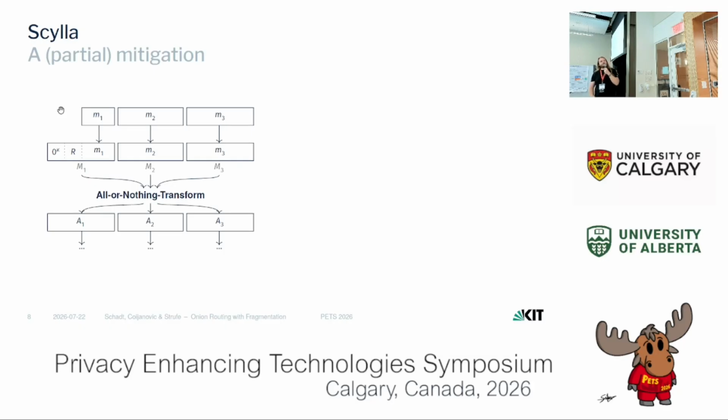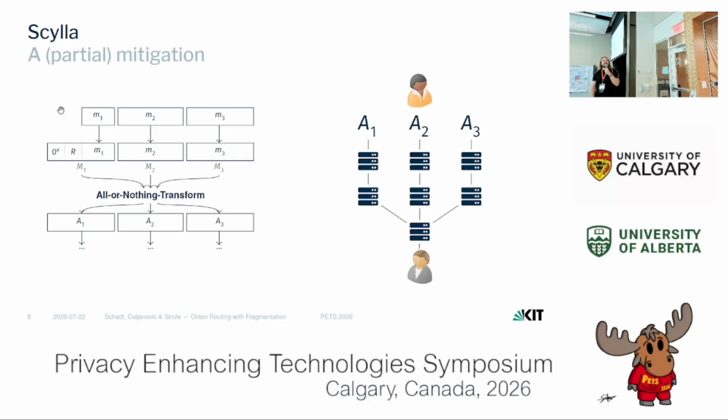And now that all the fragments have been transformed, Alice can route each of these transformed fragments through the mix network so that they meet at the same final hop. And only when all the fragments have arrived here, the node can undo the transformation, learn the recipient and the message, and pass the message on to Bob.